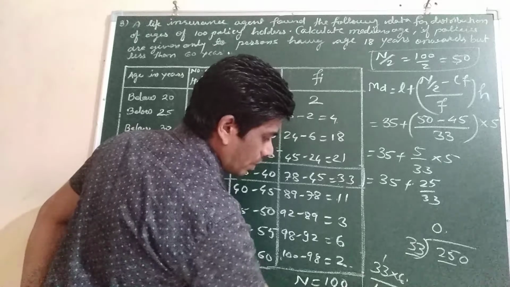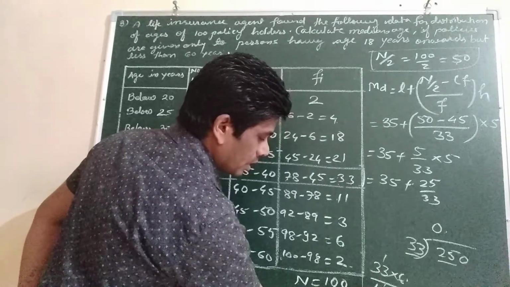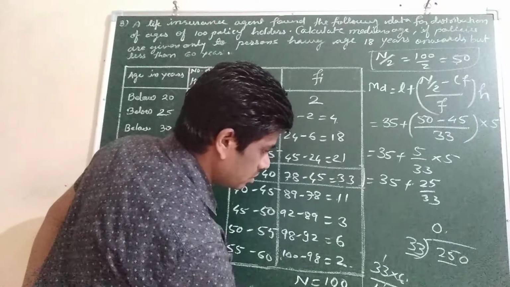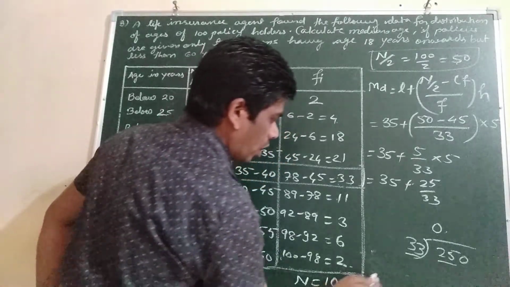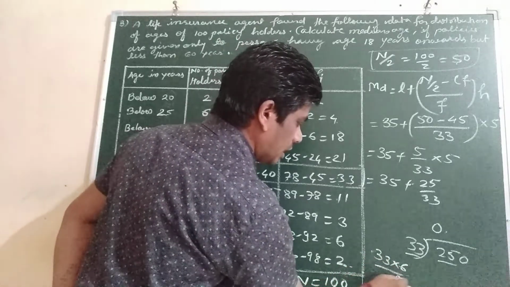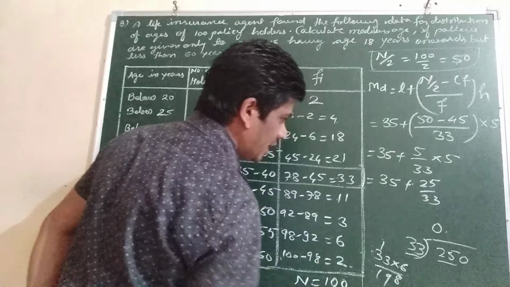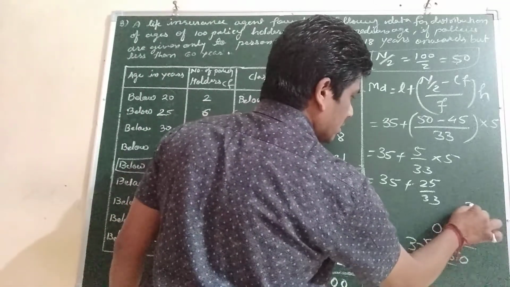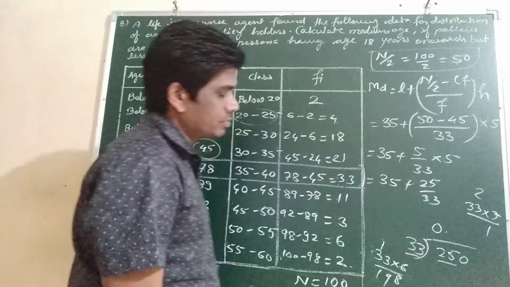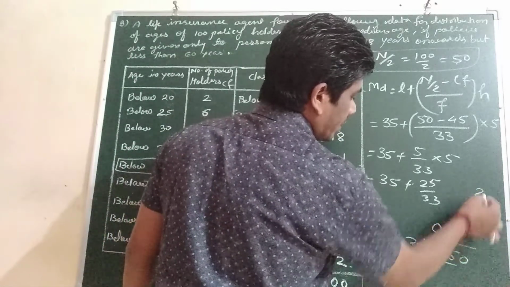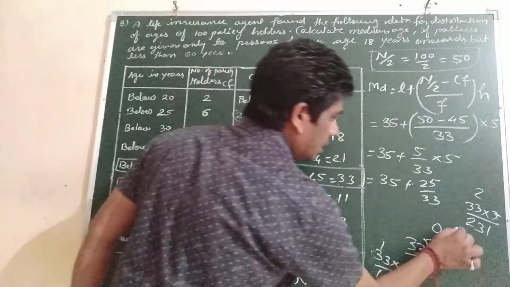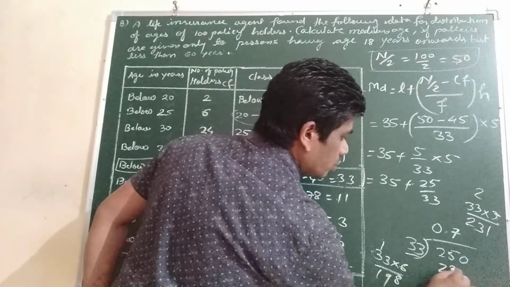If we take 7, 33 into 7 is 231, so we take 7.